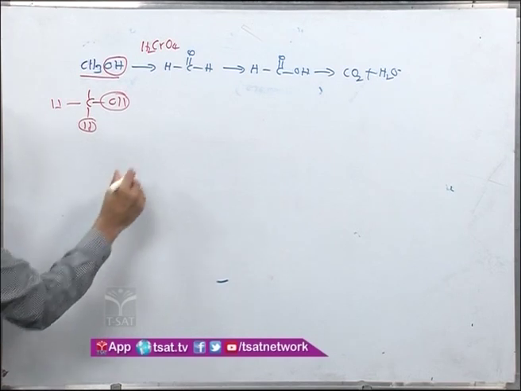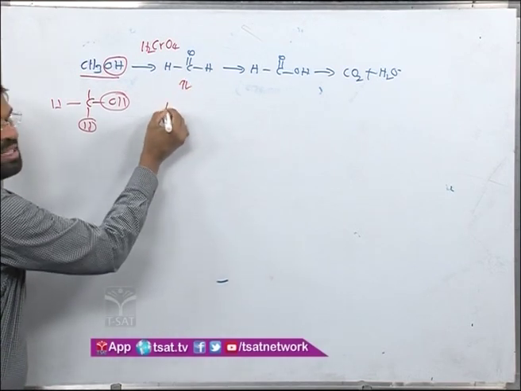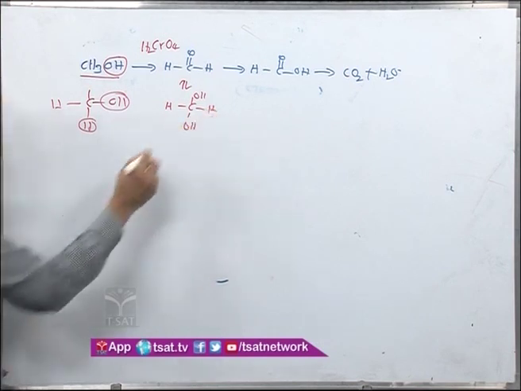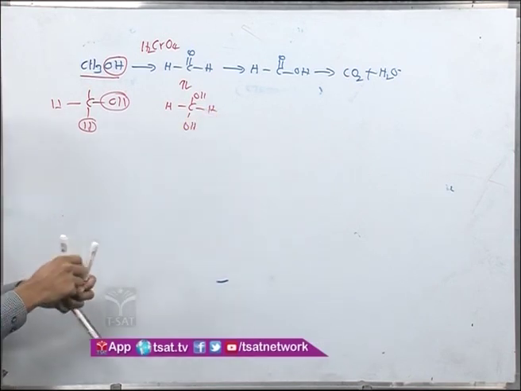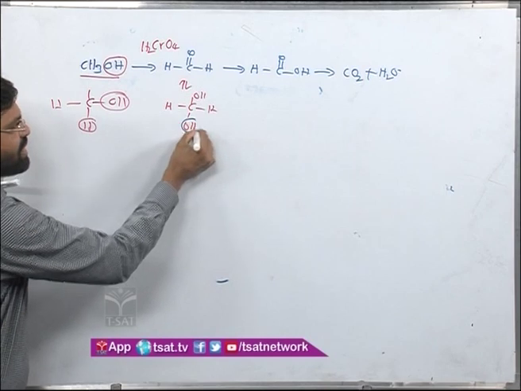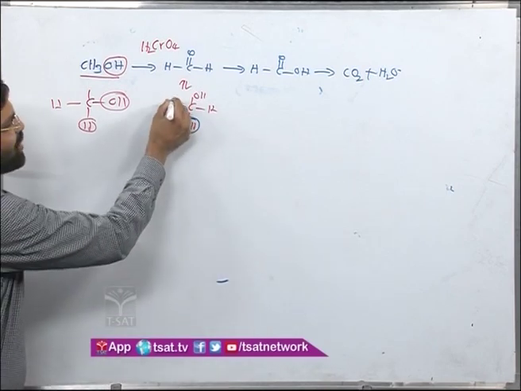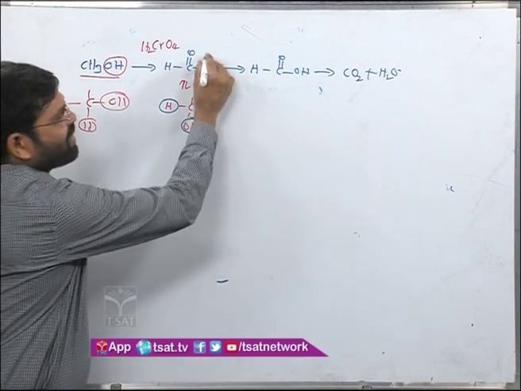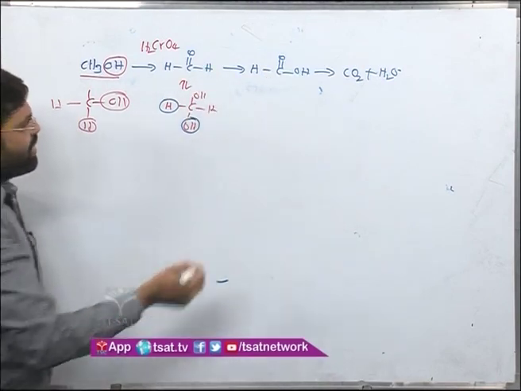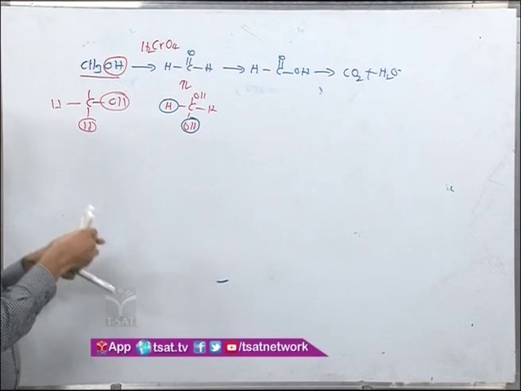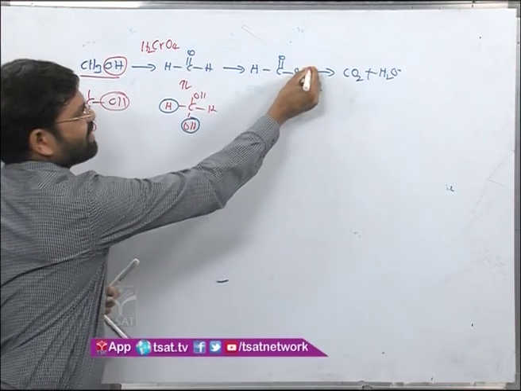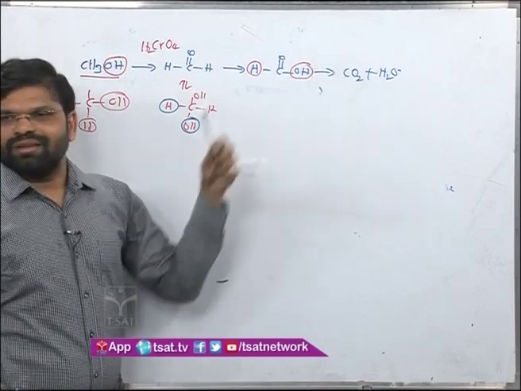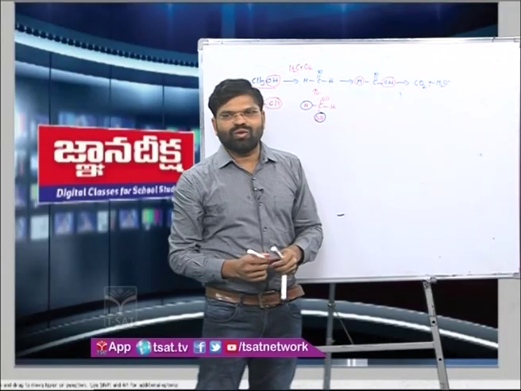Now look at here. This one is in equilibrium if water is present, OH, OH and hydrogen. So my requirement is fulfilled over here, it will convert to the carboxylic acid. Now if you look here once again, this consists of OH and on the same carbon hydrogen. So it further undergoes reaction to give carbon dioxide and water.